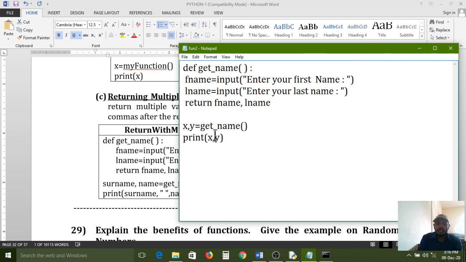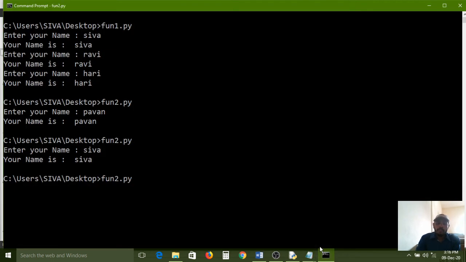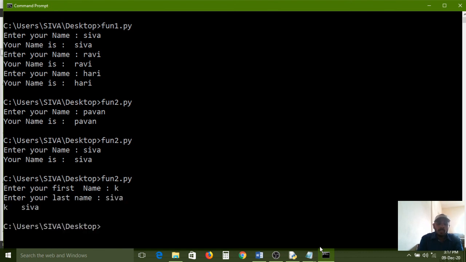Here just one space must be required. That's why I configured one empty space in between double quotes. Then between first name and last name, it will generate one space. That's why it is showing. Now I am executing the same function. Enter your first name: K. My last name is Siva. So K Siva it is printing. So like this.